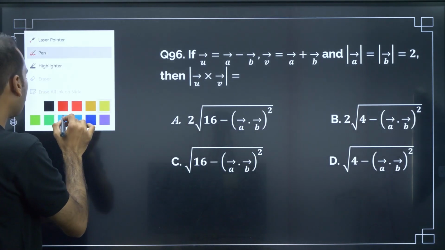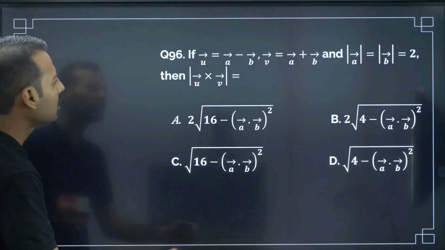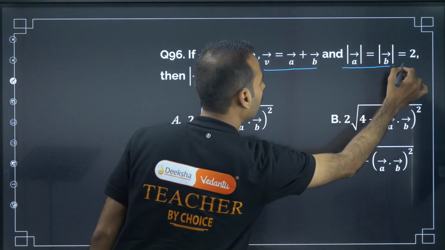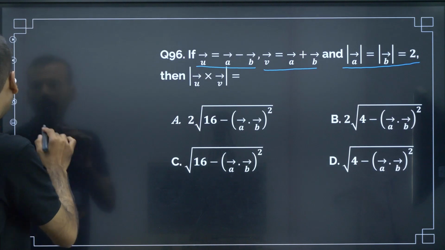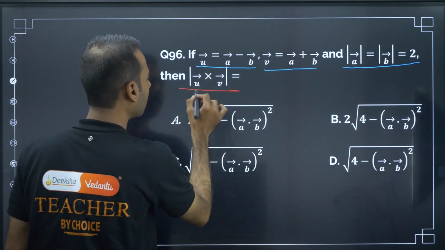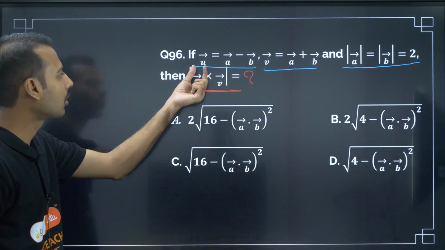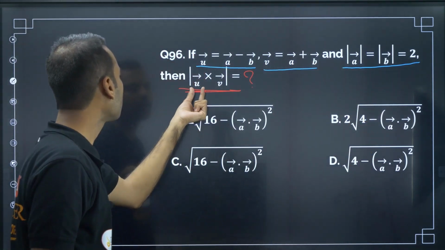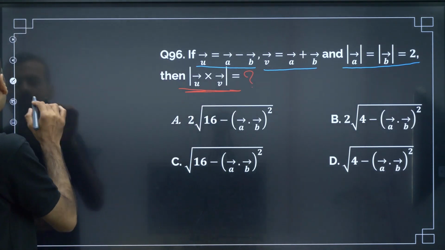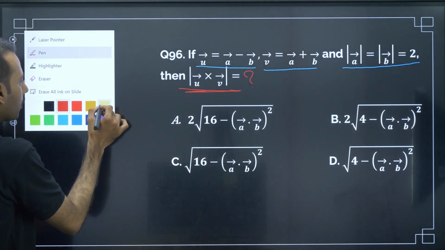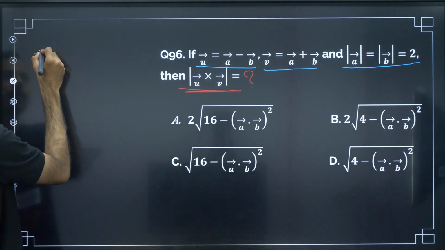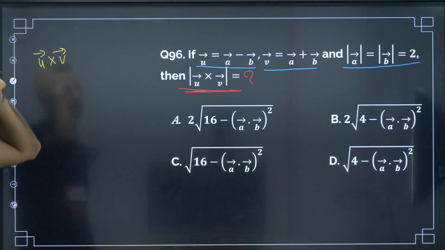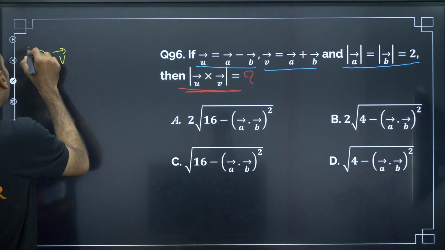So if you go through the question, what it says is: if U is equal to A minus B, V is equal to A plus B, and A is equal to this, with some information they have given, they are asking to find this. U is equal to A vector minus B vector, V is equal to A vector plus B vector. They are asking to find U cross V. What is the value of this? Now, to start, we have to find U cross V. U cross V vector is equal to, they're asking to find this, right?